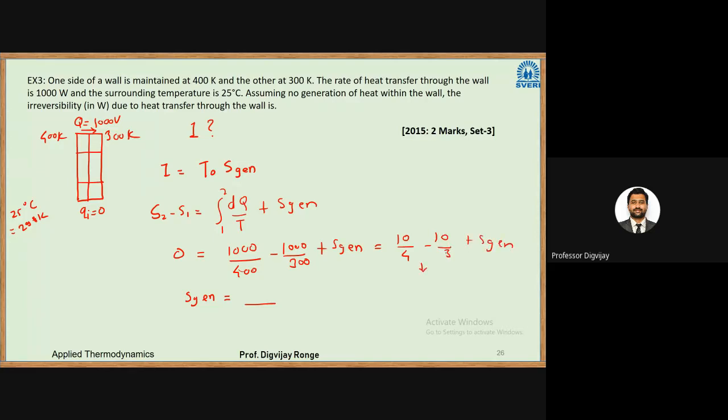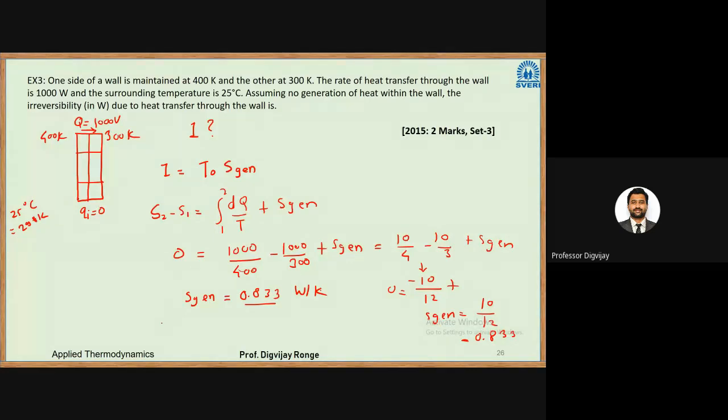So this will be 30 minus 40 by 12, which is minus 10 by 12. This goes to the other side, and S generation will be equal to 10 by 12, which is 0.833. The unit for entropy is watt per Kelvin.